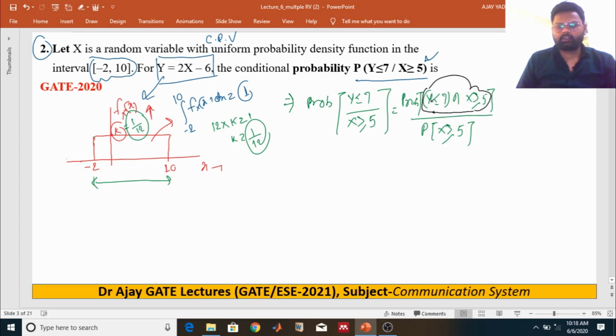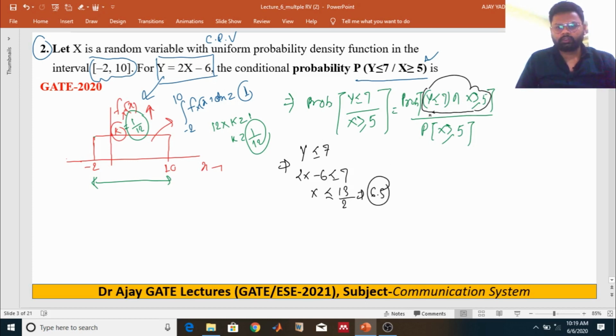So we just find out what is the region of random variable y in terms of x. So as we know, we have to find out random variable y less or equal to 7. It's already given y is equal to 2x minus 6. So we just put y equals 2x minus 6. It will be something like that. So the value of x is less or equal to 13.2, which is just equal to 6.5.